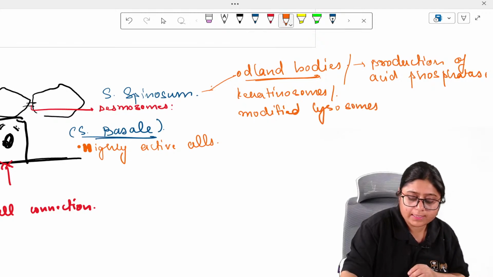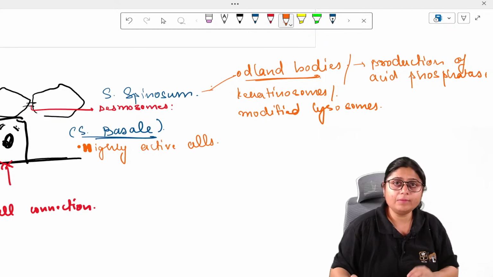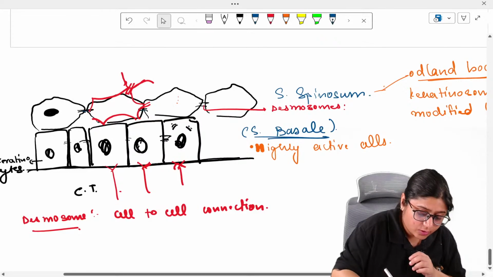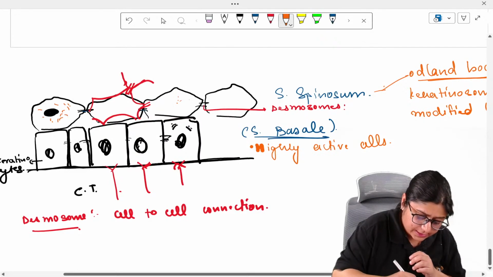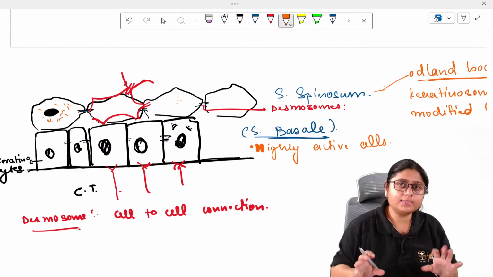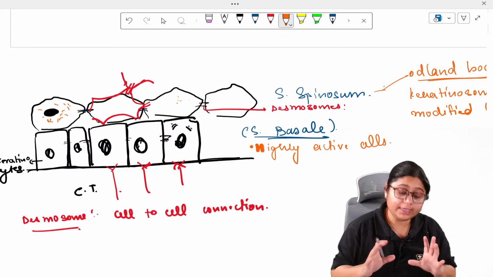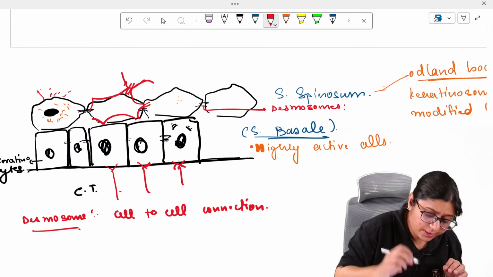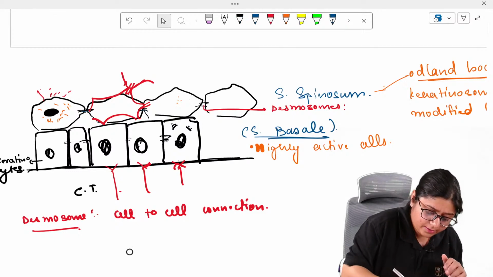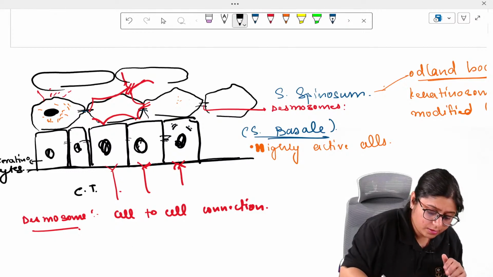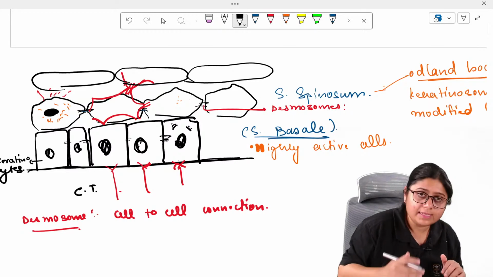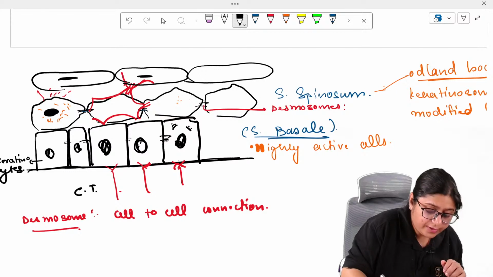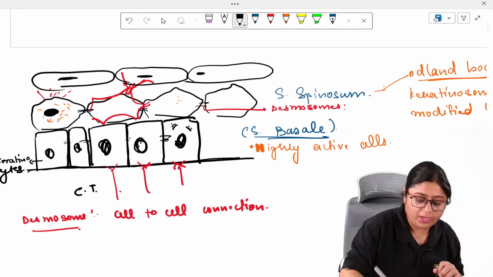Modified lysosomes. So what is the function of Odland bodies? They are responsible for the production of acid phosphatase. These are like granules which are present here, and these Odland bodies will be secreting acid phosphatase. This acid phosphatase will reach the layer above, where the cells are flatter. The nuclei are also flatter, pushed towards the periphery.